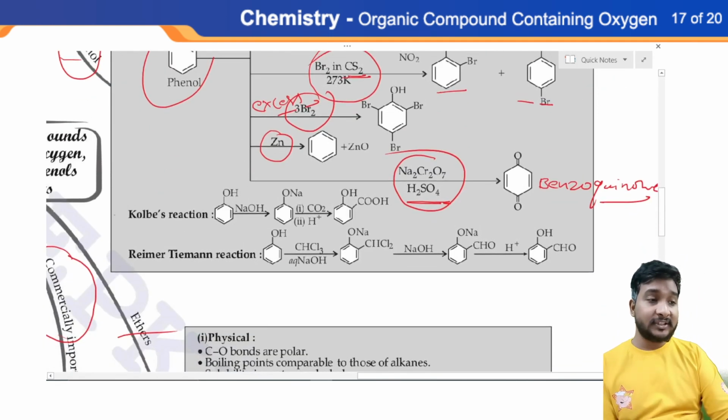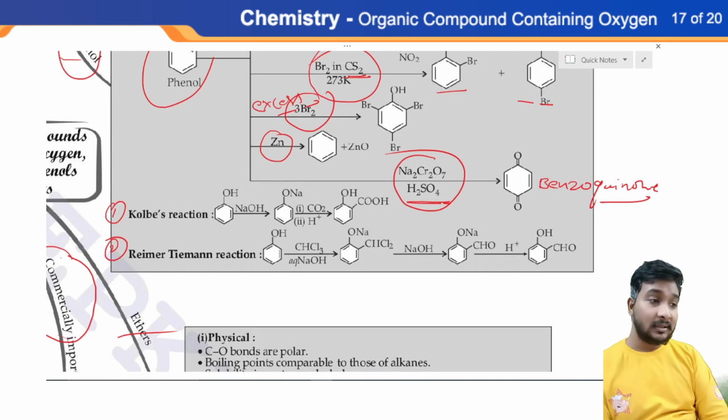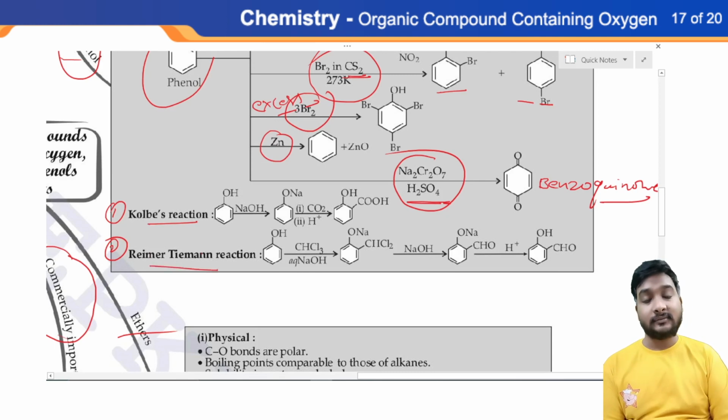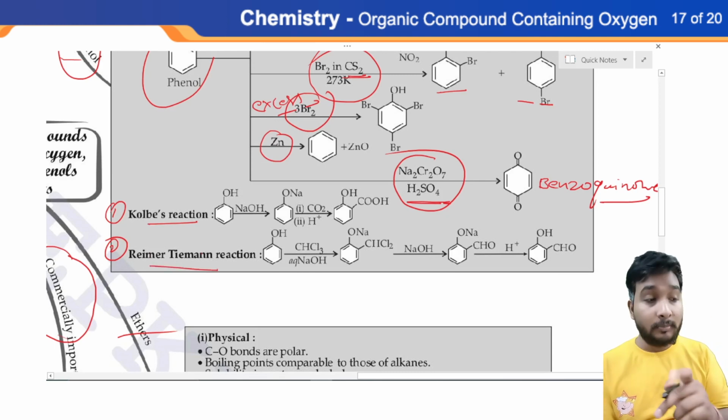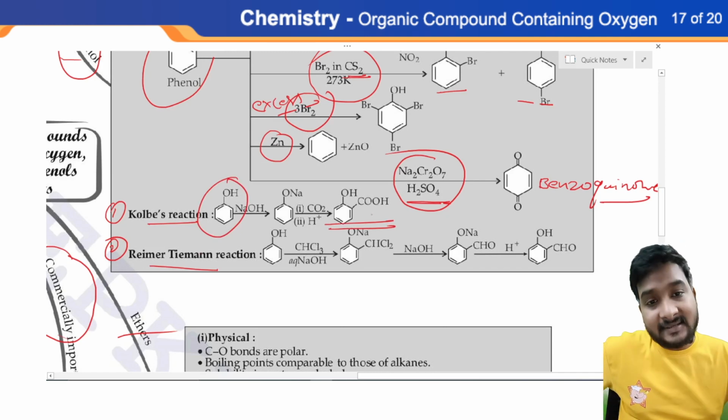Apart from this, two reactions are very important because these reactions are named reactions, and not only in JEE Mains but also in JEE Advanced, you can observe questions from Kolbe's reaction, as I mentioned here, and the Reimer-Tiemann reaction. In the Kolbe reaction, phenol can be converted into carboxylic acid, or we can say benzoic acid.